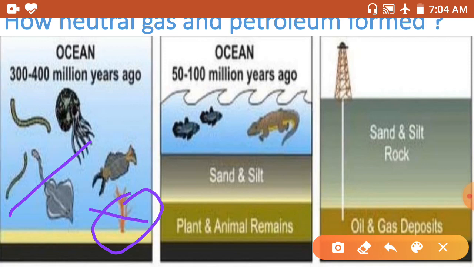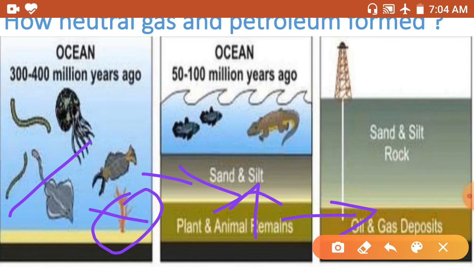Over time, the marine plants and animals were covered by layers of soil and silt. Over millions of years, the remains were buried deeper. The heat and pressure turned the remains into oil and natural gas.